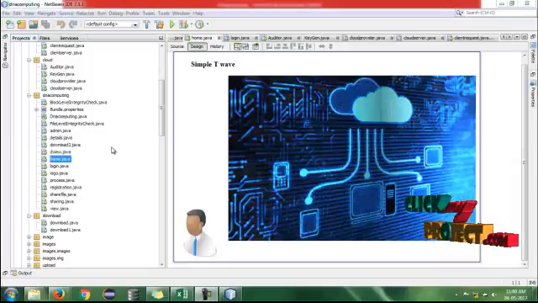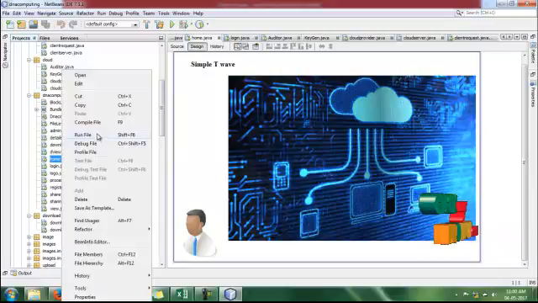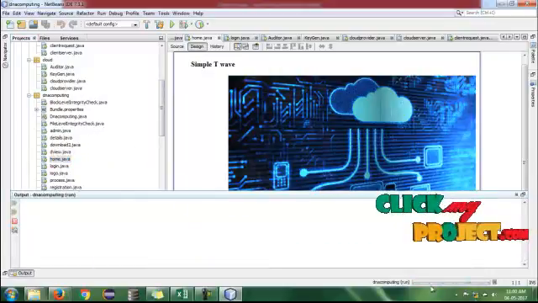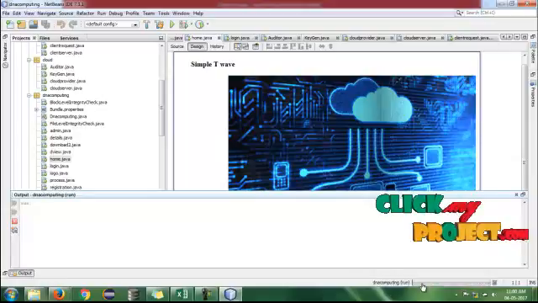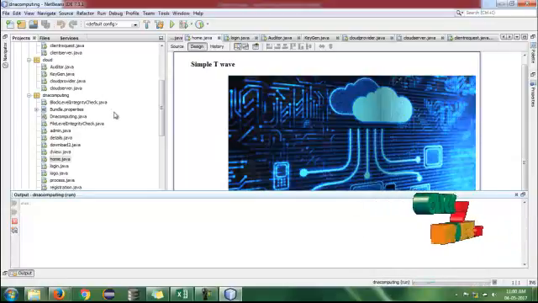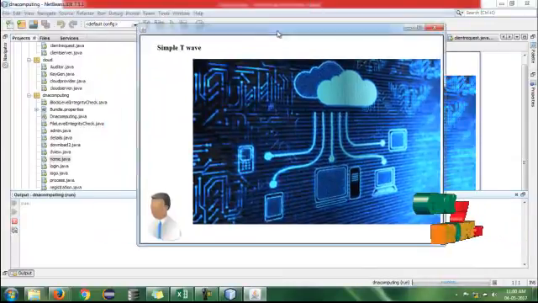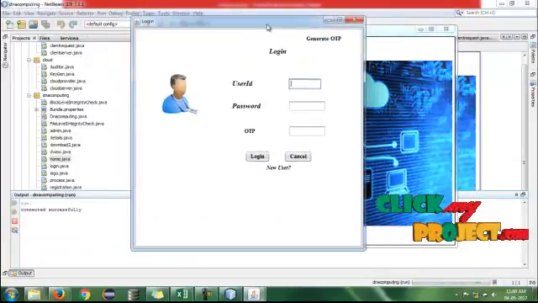Our project demo for the simple TV. This is our project home screen. Right click on the home and click on run file, and wait until the loading process is running. The processing is going on, and the tasks are being compiled so that all the processes can be carried out. This is the home screen. Click anywhere on the home screen. It will redirect to the login page.